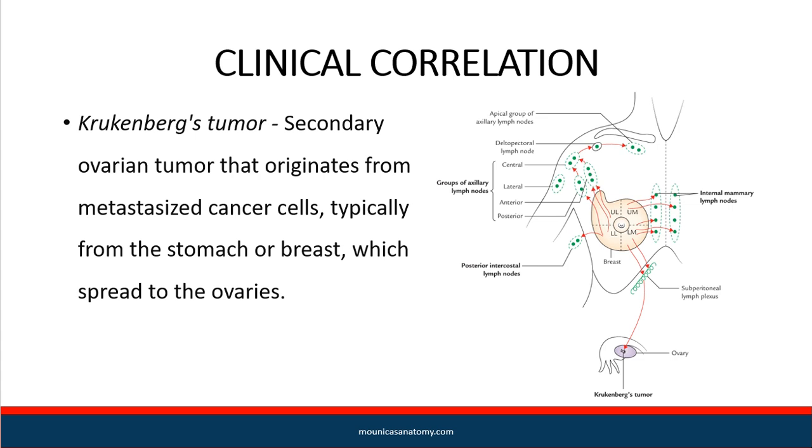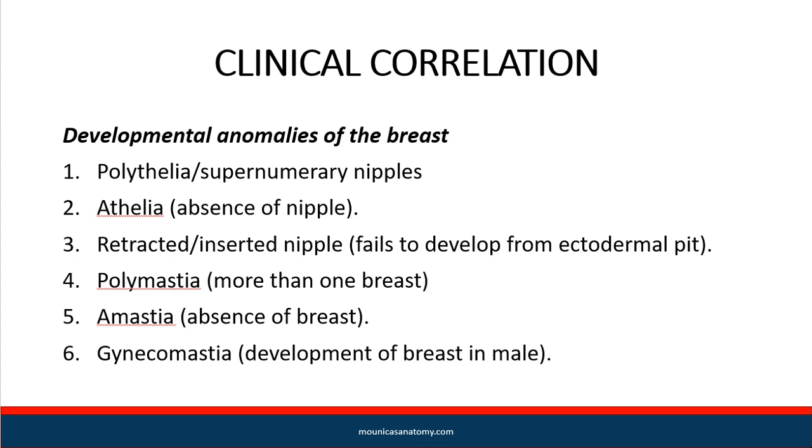Krukenberg's tumor, secondary ovarian tumor that originates from metastasized cancer cells, typically from breast which spread to ovaries. Developmental anomalies of breast. Polythelia, athelia, retracted nipple, polymastia, amastia, gynecomastia.